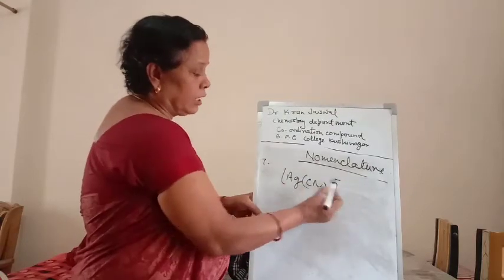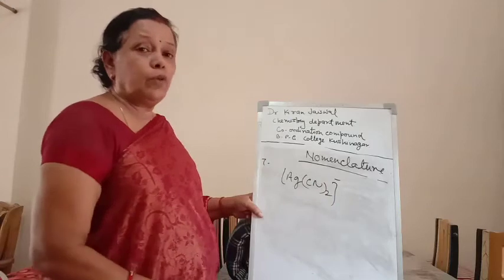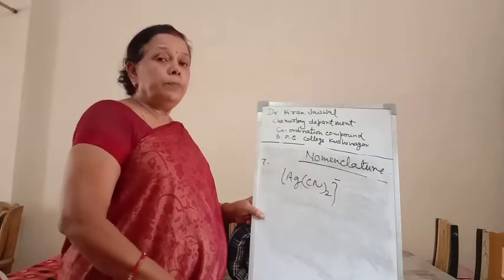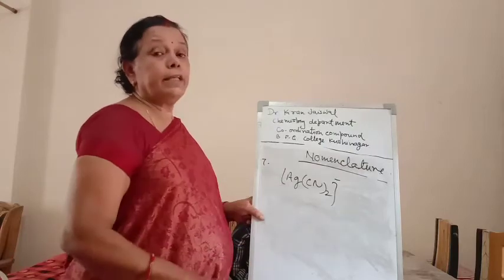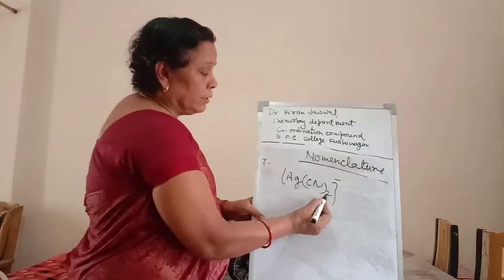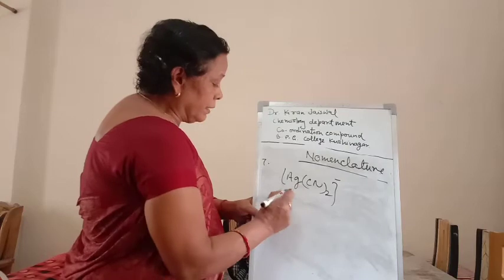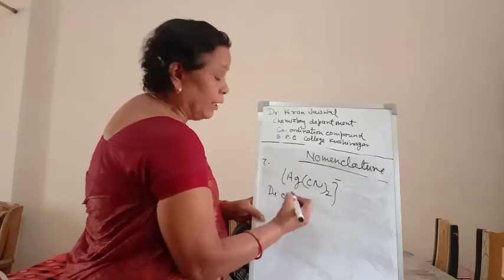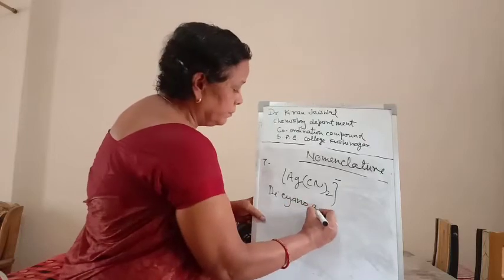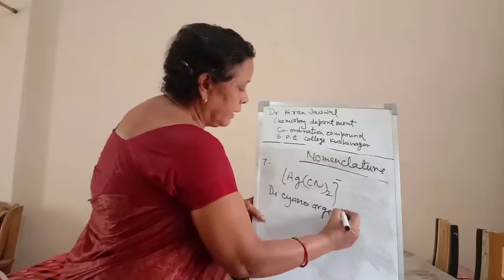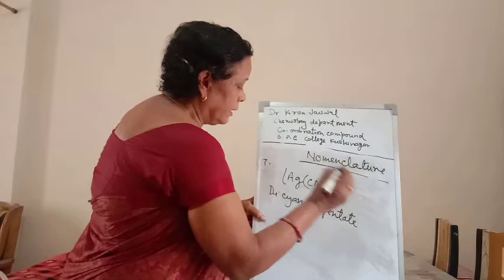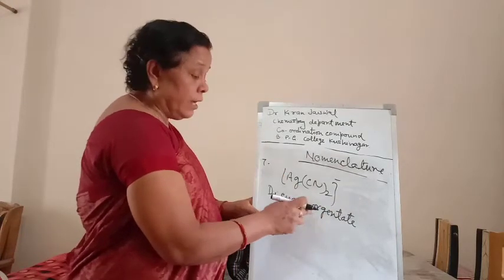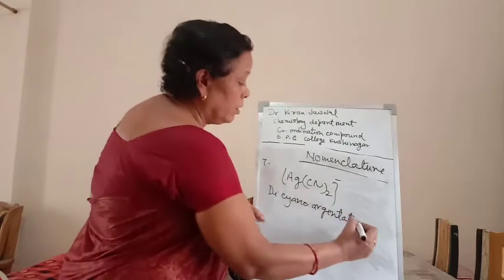If the coordination sphere carries the negative charge, then at the end of the central metal ion, the ATE is used. For example, the name of this compound will be dicyanoargentate. Argentate, not silver. Silver, Ag, is the silver, but we use the Latin word argentate, argentate(I).